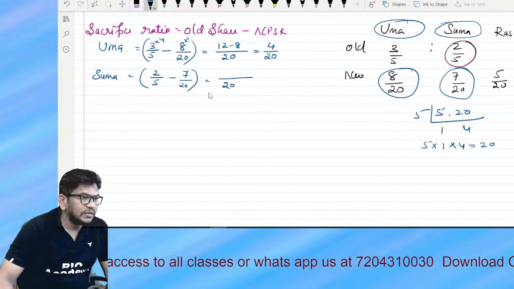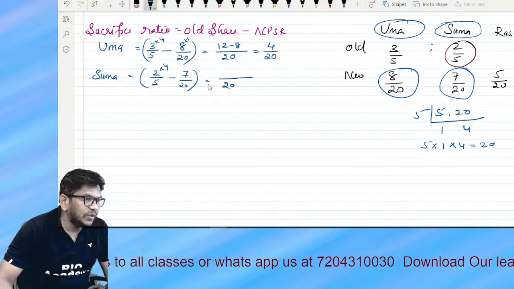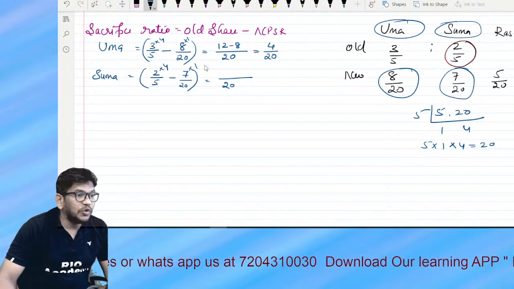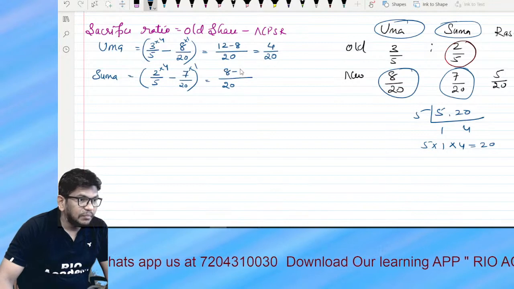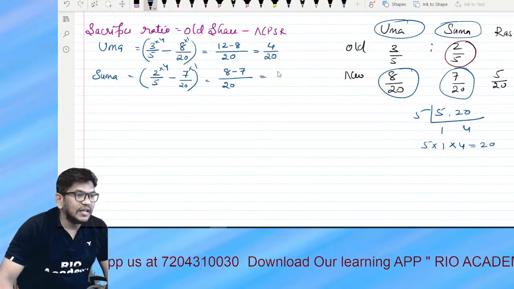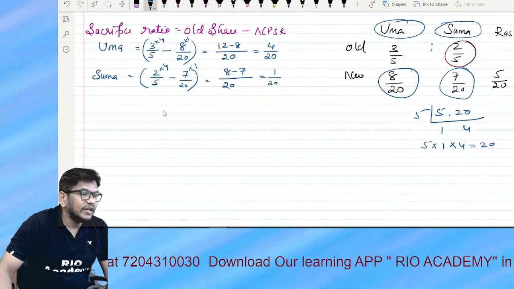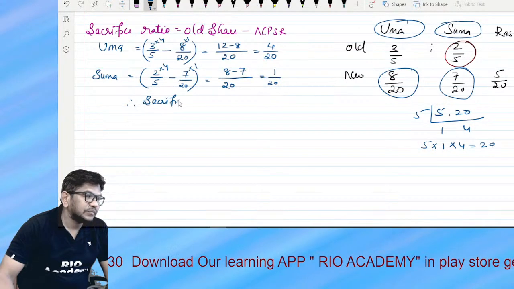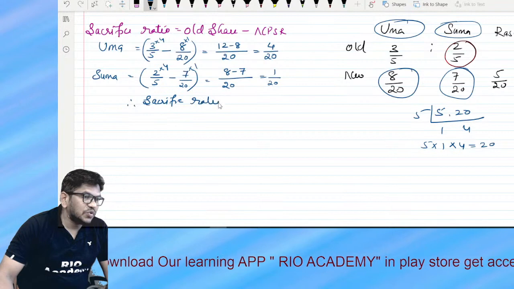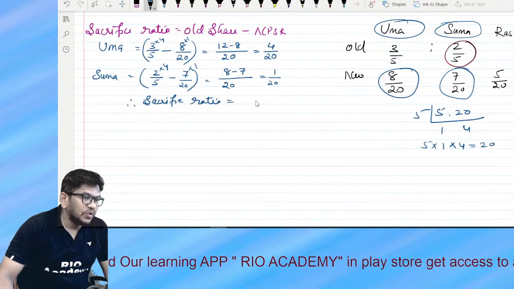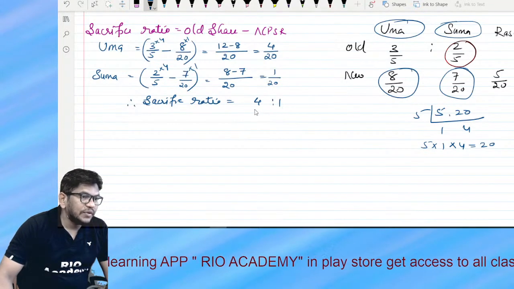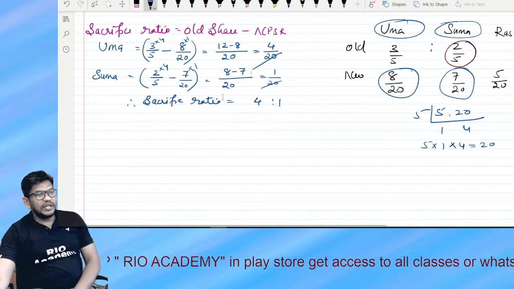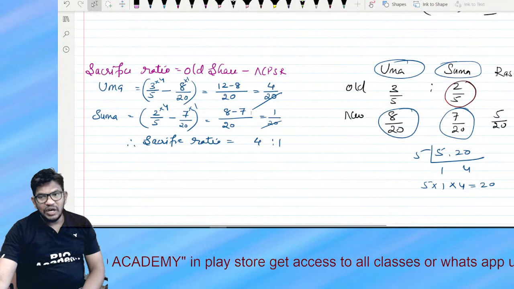LCM 20, so 5 fours are 20, 2 fours are 8, minus 7, that comes 1 divided by 20. So therefore the sacrifice ratio is equal to 4:1, right, because this 20 is gone, bachcho.